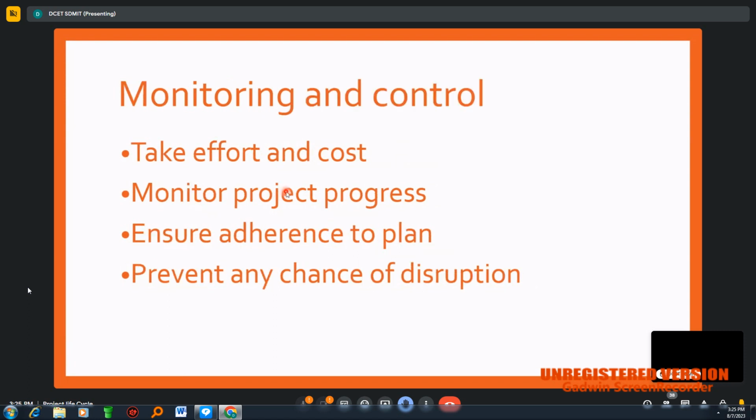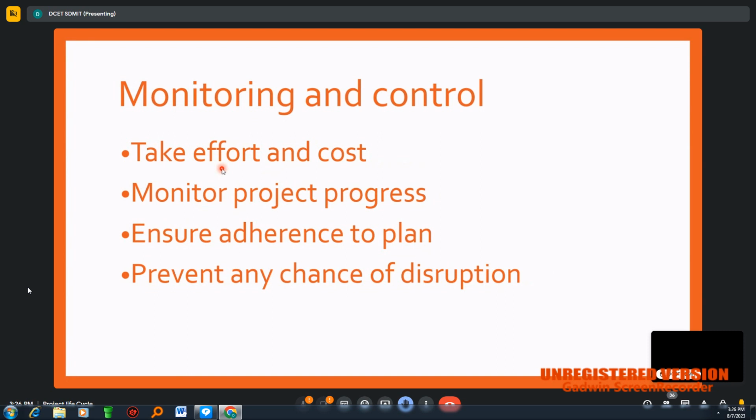Next is monitoring and control. The first point is track effort and cost. We need to understand this carefully. It refers to the effort we are putting in, the total cost we are incurring, and the output we are getting. How much effort we are putting in, how much cost is incurred, and what is the progress so far. This has to match.